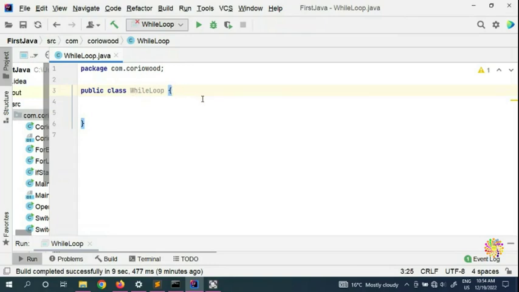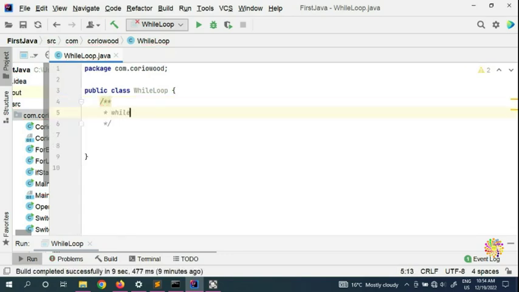Alright, so what is a while loop? A while loop in programming, normally used inside games, has some sort of condition, and that condition is a boolean condition. Boolean is true or false.